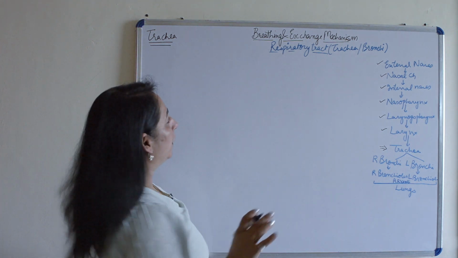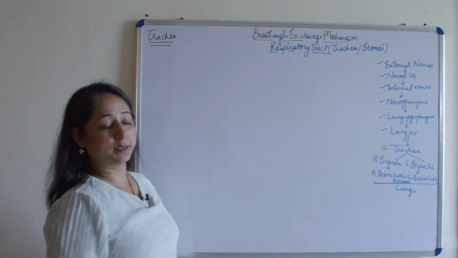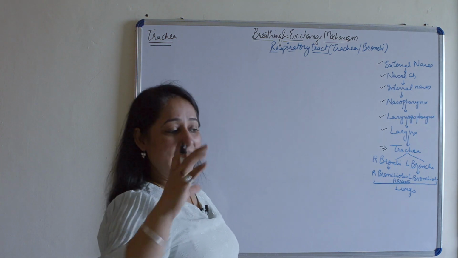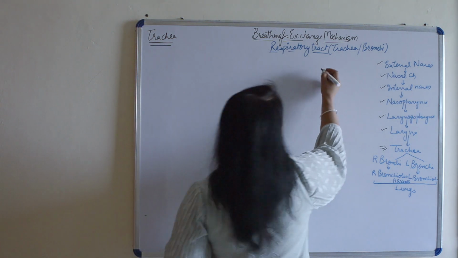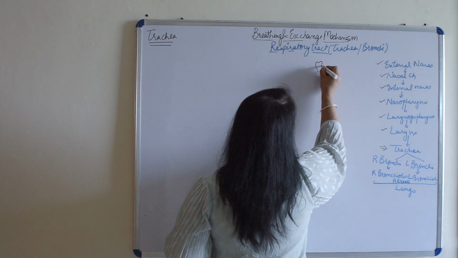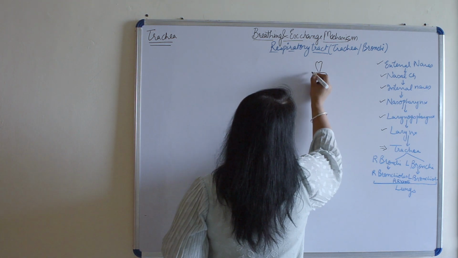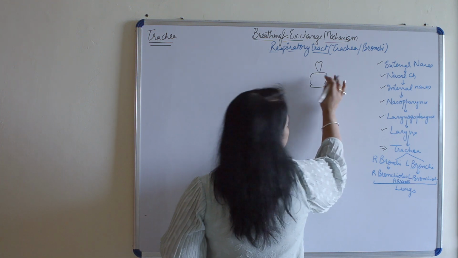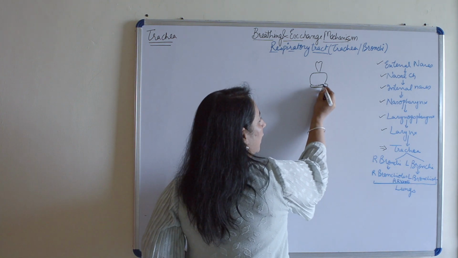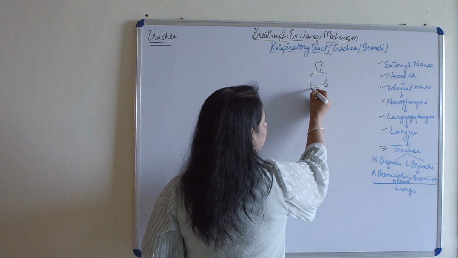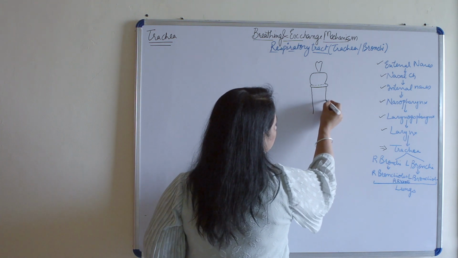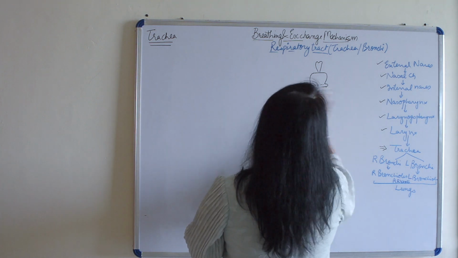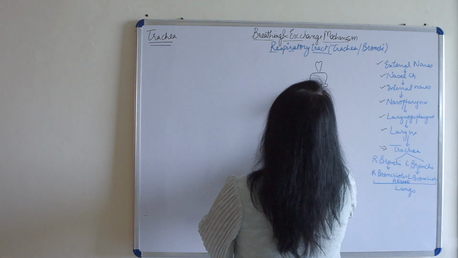Trachea is a single tube. I'll make the diagram also and simultaneously I'll explain. If you see the diagram, first of all, we've done how the larynx is. So I'll make the larynx and then we'll move further. We have this epiglottis here, which further leads to the thyroid cartilage. This is thyroid cartilage and then the cricoid cartilage, after which starts the trachea. After the cricoid cartilage is done with, starts the trachea.